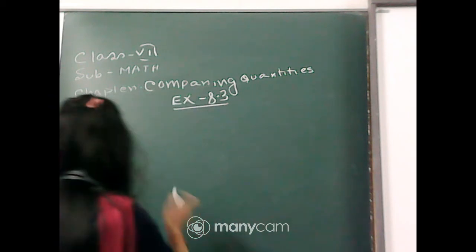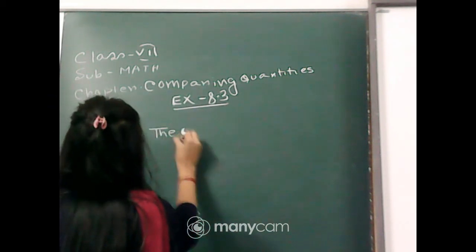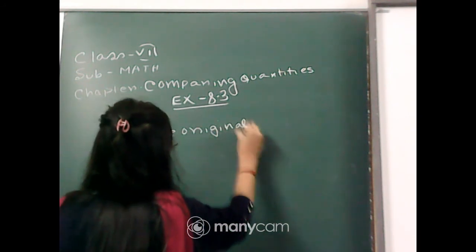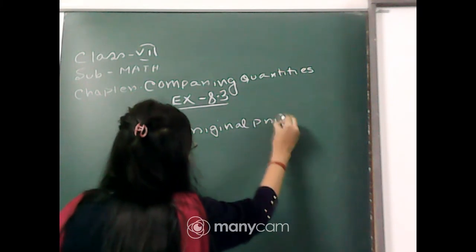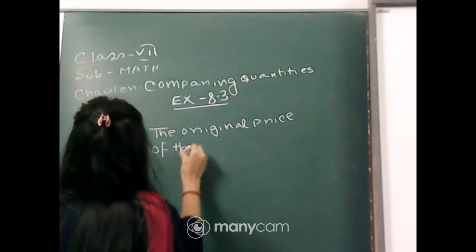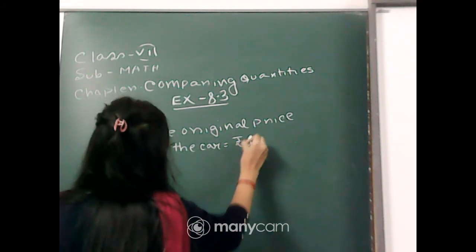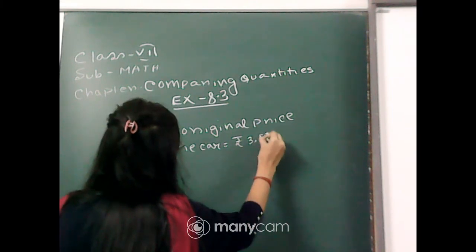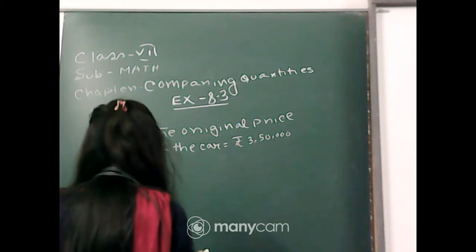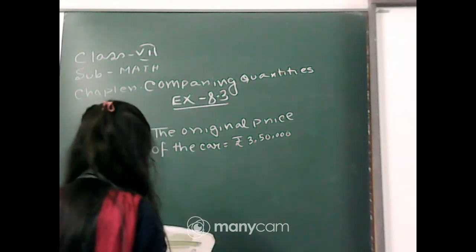Question number 4. The original price of the car is equal to rupees 3,50,000 and the price went up to rupees 3,70,000 in the next year.